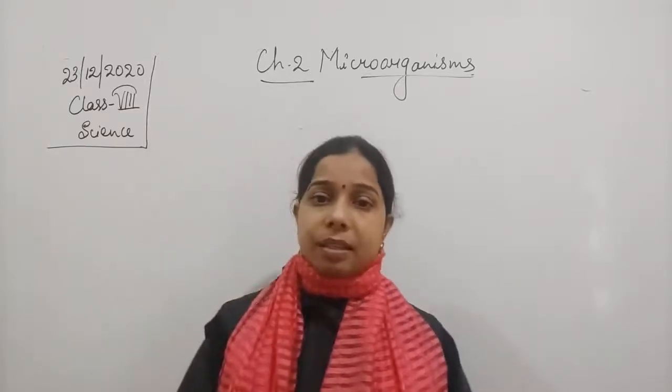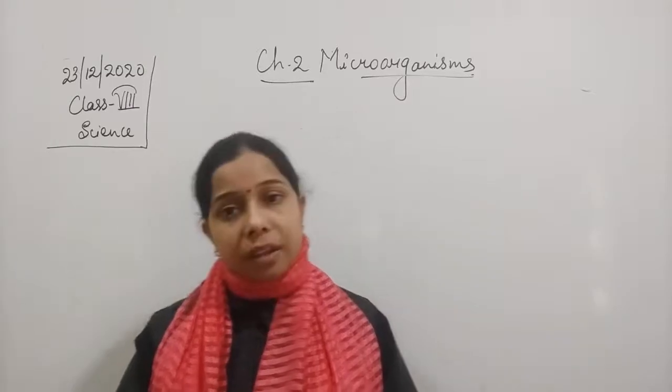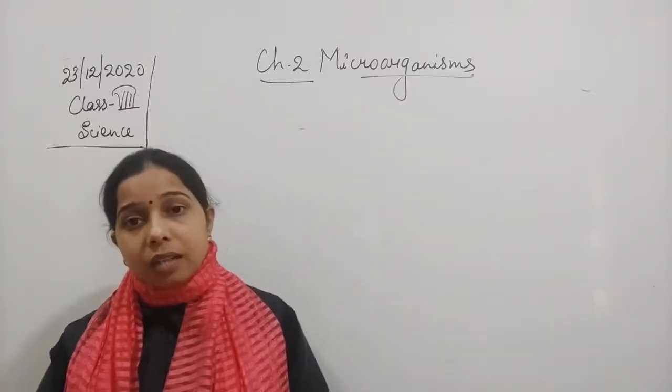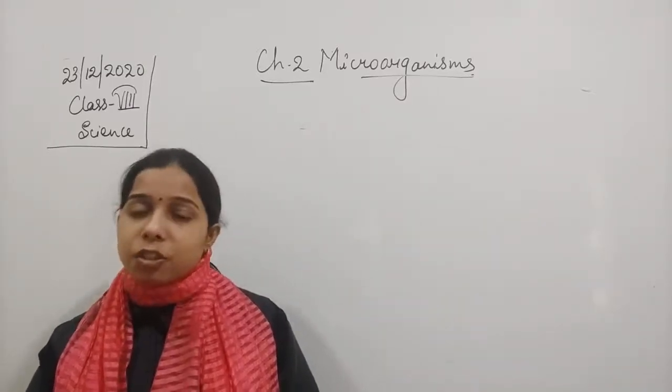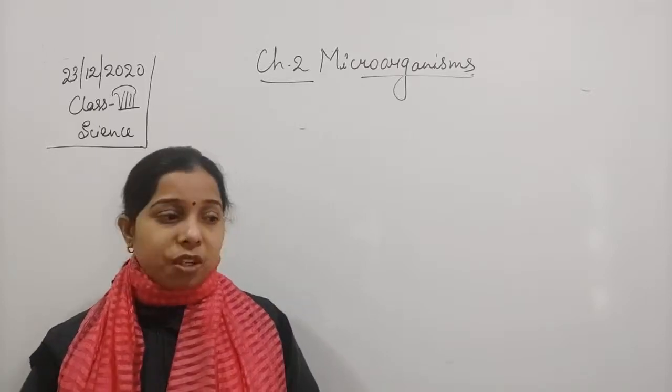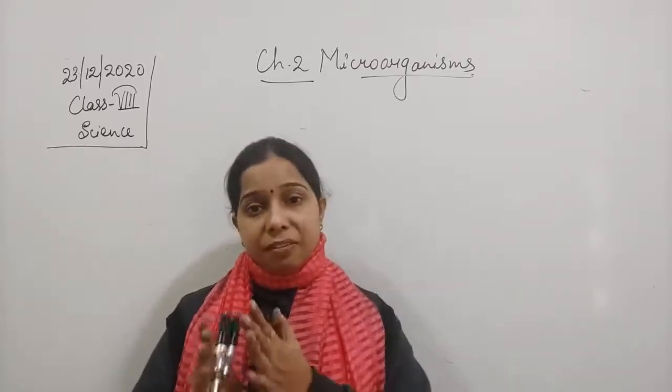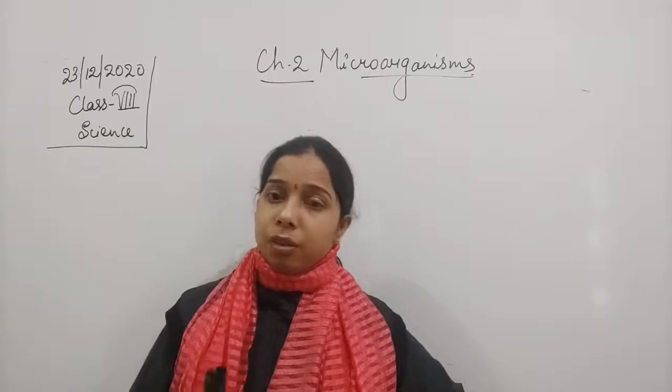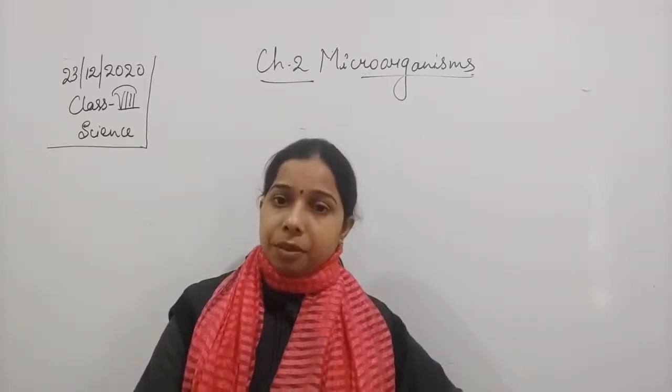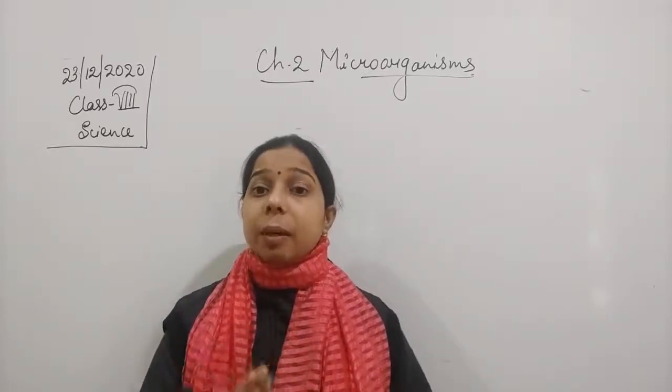So on the basis of that, we can define the communicable disease. A communicable disease is a disease which gets transferred from an infected person to a healthy person. That is why it is known as communicable.